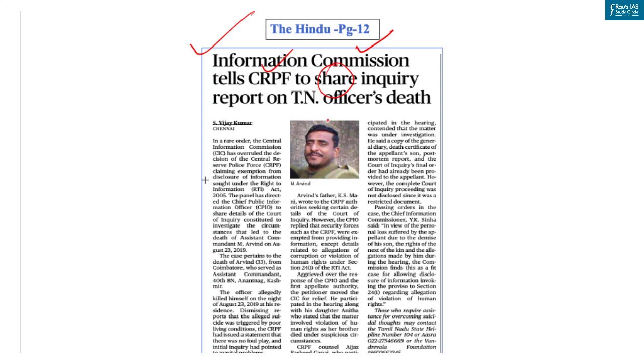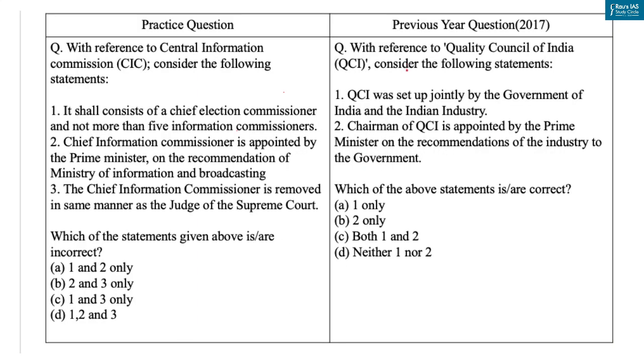the year 2019. Now UPSC has been asking questions based on various non-constitutional and non-statutory bodies including NHRC and Quality Council of India. As you can see, this question came in year 2017. So let's come to the practice question, and in this question you have to identify incorrect statements with reference to Central Information Commission. The first statement is, it shall consist of a Chief Election Commissioner and not more than 5